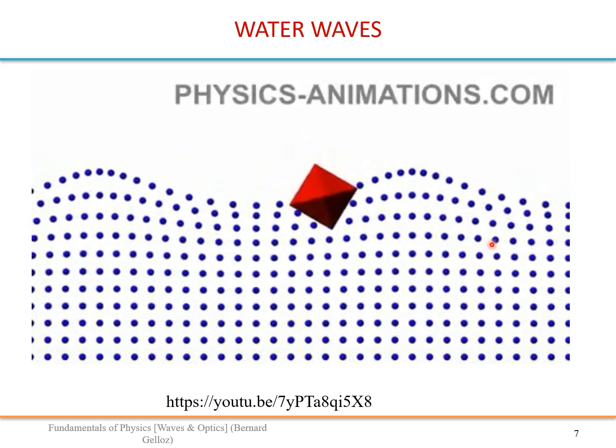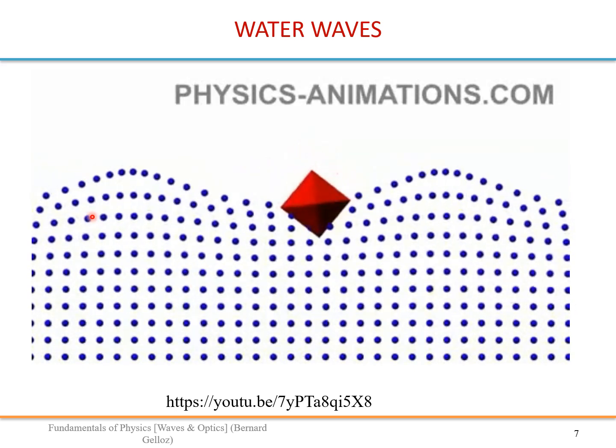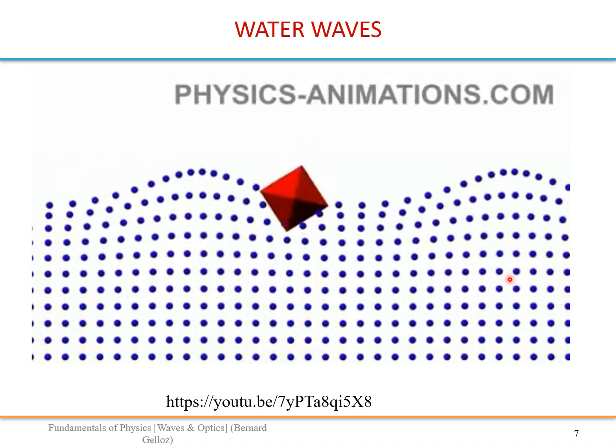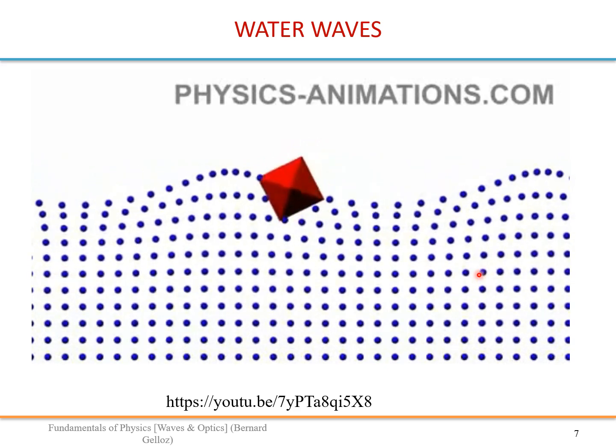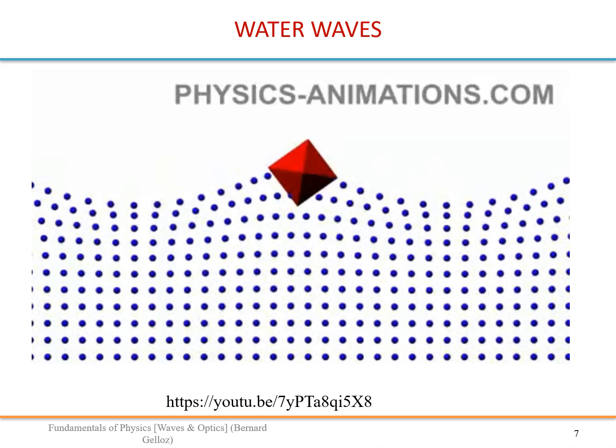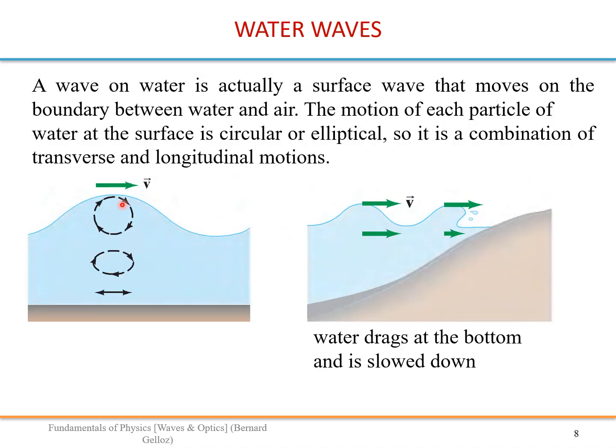And the blue dot represents some particle of water, let's say. It's a mapping of the water, and you can see the motion of the water. So this shows this kind of circular motion that one piece of water is experiencing. So in fact, this is a combination of a longitudinal wave with a transverse wave.